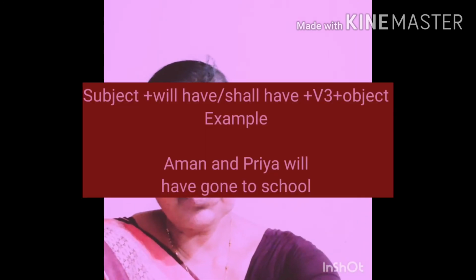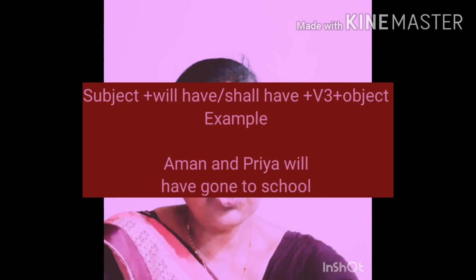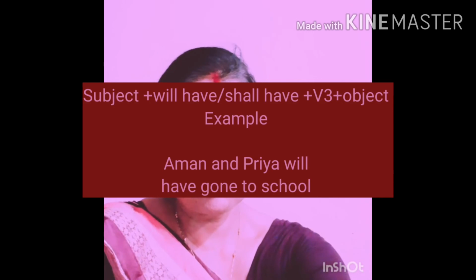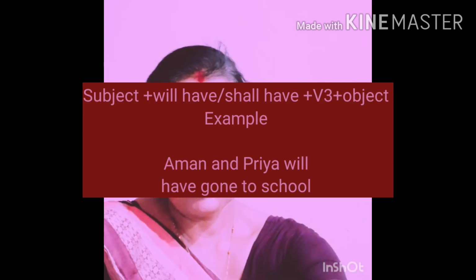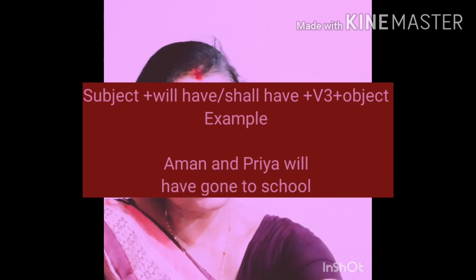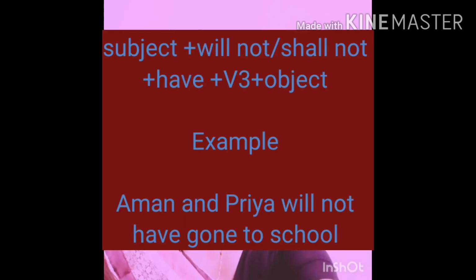Okay? And the structure for future perfect tense is subject plus will have or shall have plus past participle form of the verb plus object. For example, Aman and Priya will have gone to school. And if you have to make the negative of that, you'll write not in that.